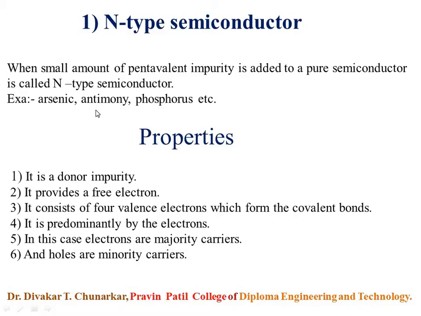When a pentavalent impurity such as arsenic, antimony or phosphorus is added to the intrinsic semiconductor, 4 valence electrons of the arsenic atom form 4 covalent bonds with 4 valence electrons of the neighboring silicon atoms, as shown in the previous crystal diagram.